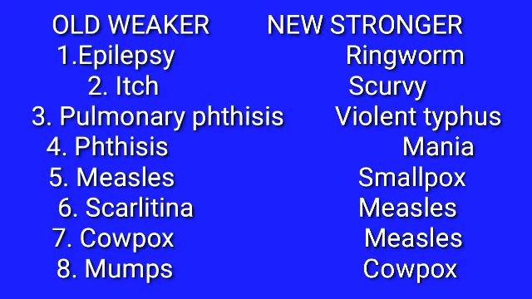Fifth, measles. Old weaker is the measles; new stronger is the smallpox. Then sixth one, the scarlet sore throat is the old weaker disease; the new stronger one is the cowpox. Seventh one, old weaker dissimilar disease is the cowpox; new stronger dissimilar is the measles. Then eighth one, old weaker dissimilar is the mumps, and the stronger one is the cowpox.